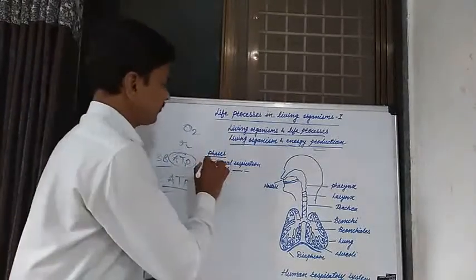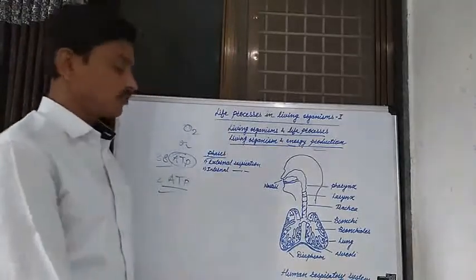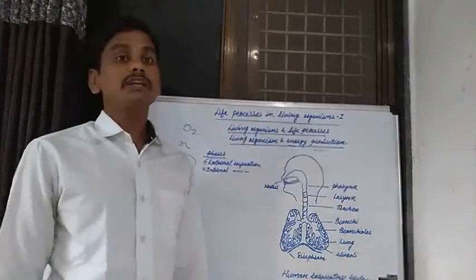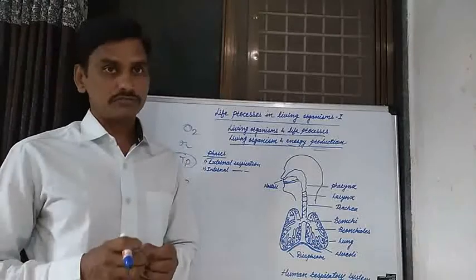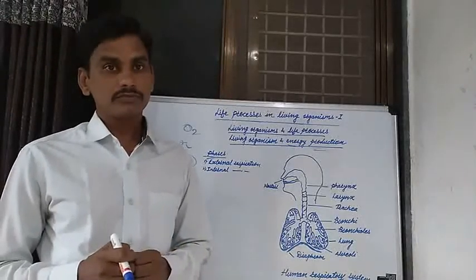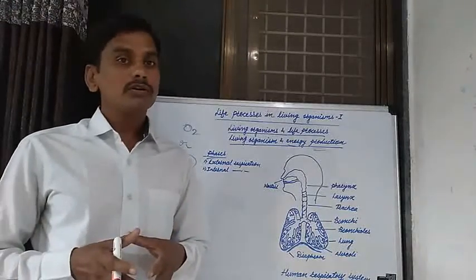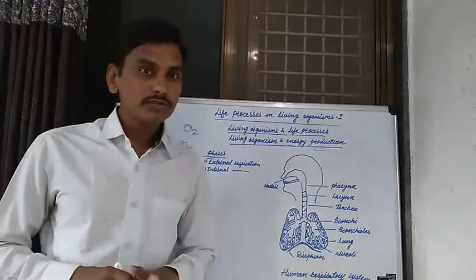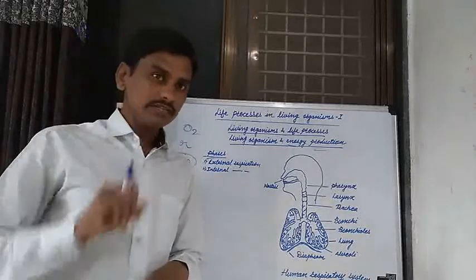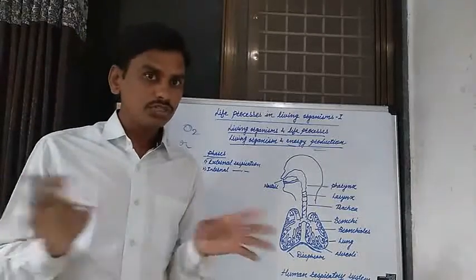Now, how is the production of energy carried out in human beings? There are two phases of aerobic respiration. Respiration is one of the complex processes, and by that process energy is produced. When you consume various food substances, they are digested by the digestive system.